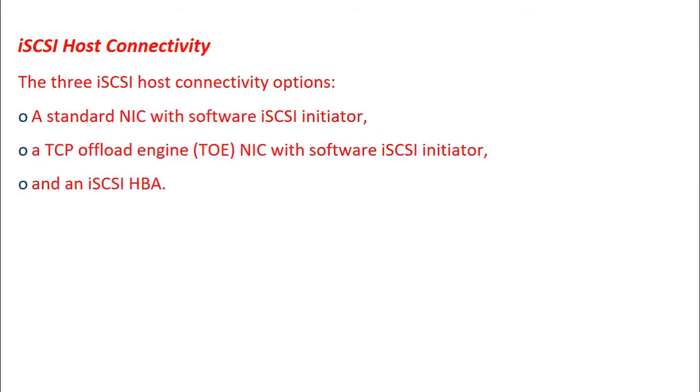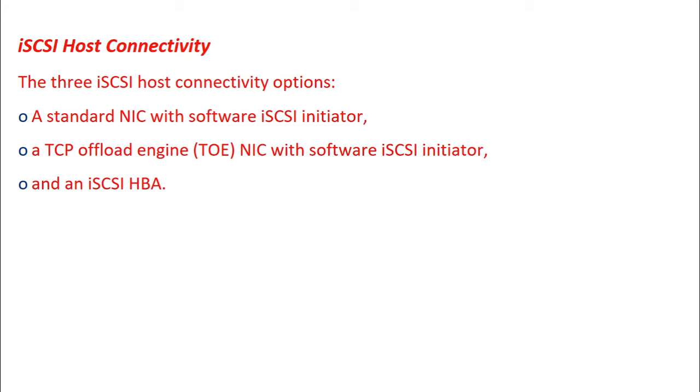Now let us look at the iSCSI host connectivity. A standard NIC with software iSCSI initiator, a TCP offload engine, or we call it TOE-NIC, with software iSCSI initiator, and an iSCSI host bus adapter are the three iSCSI host connectivity options. So we have a standard NIC with software iSCSI initiator, a TCP offload engine network interface card with software iSCSI initiator, and an iSCSI host bus adapter. Now let us look at the functions of these three connectivity options.